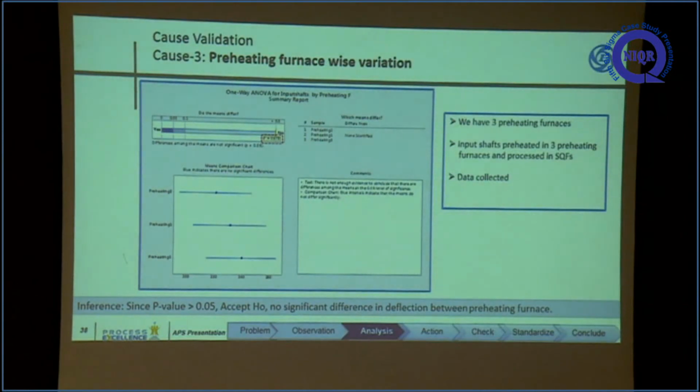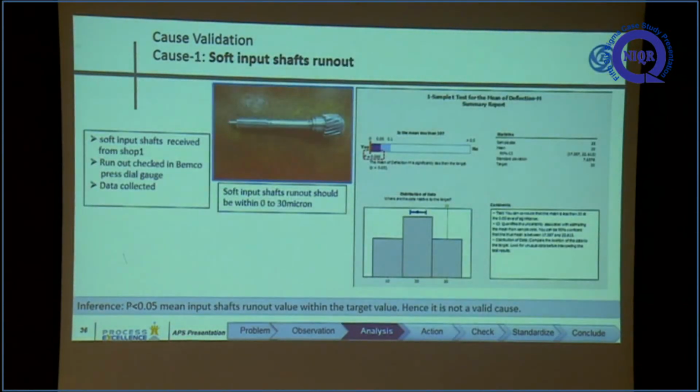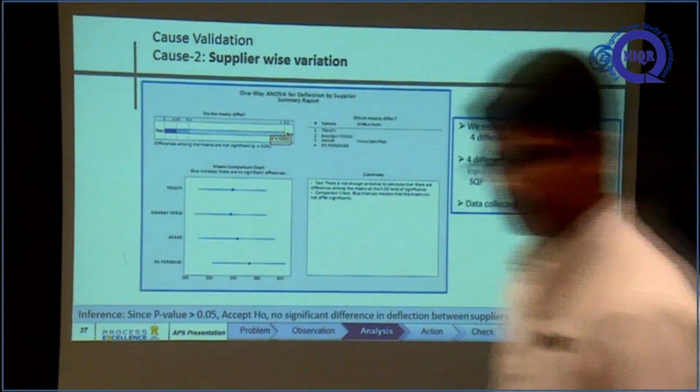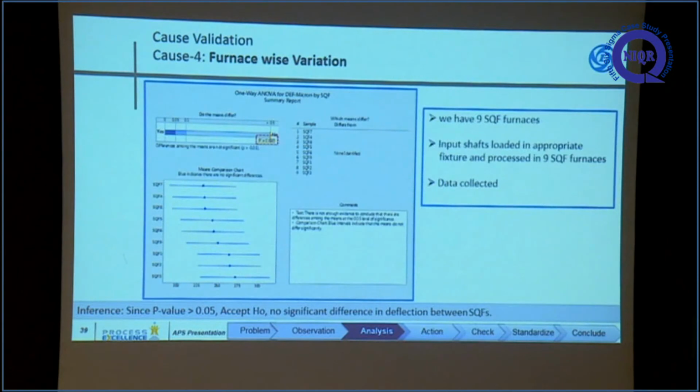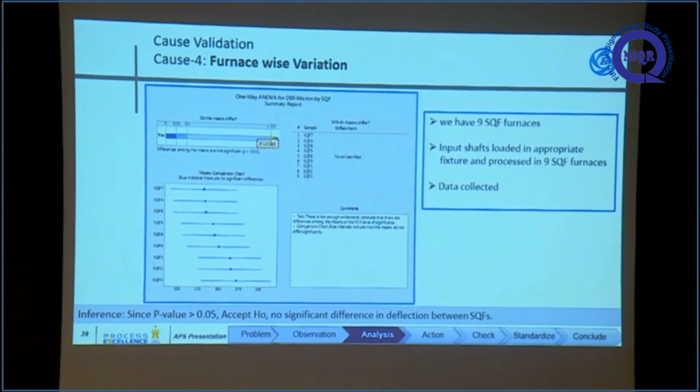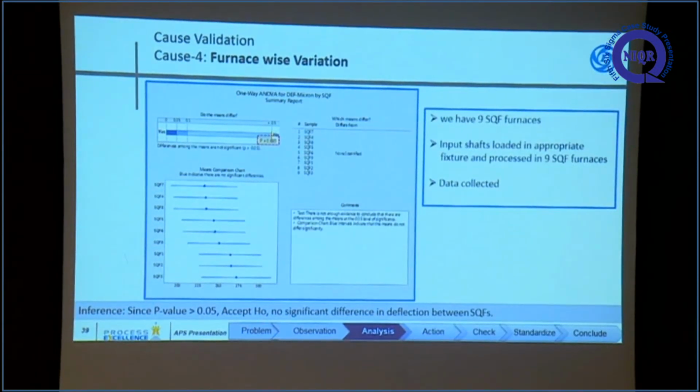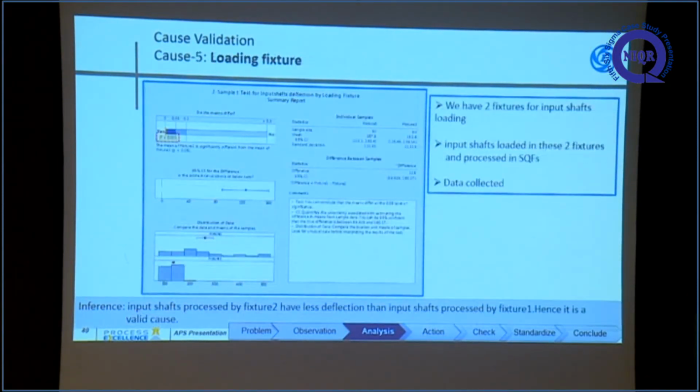First we saw the input runout, and there is no problem. Second is supplier variation, and there is no problem. Preheating furnace wise, we also conducted one way ANOVA and found no problem. Furnace wise SQF, we have 3 main SQFs, and there is also no problem because we are facing the deflection problem in almost all 9 sealed quench furnaces.